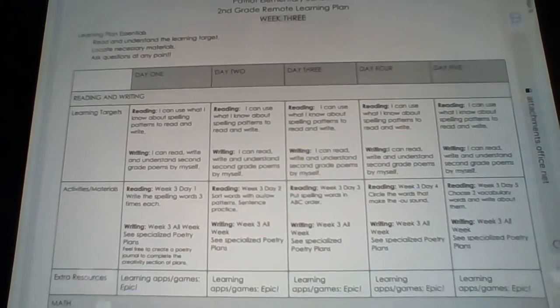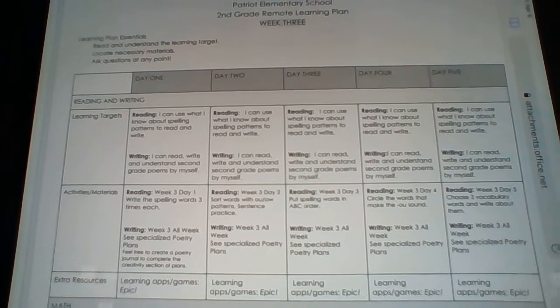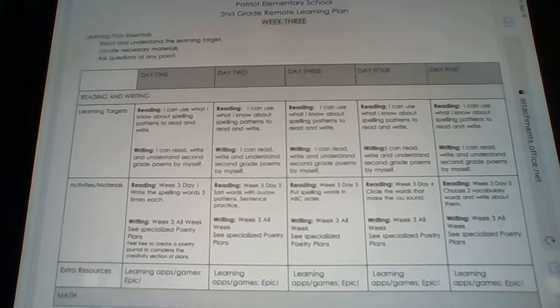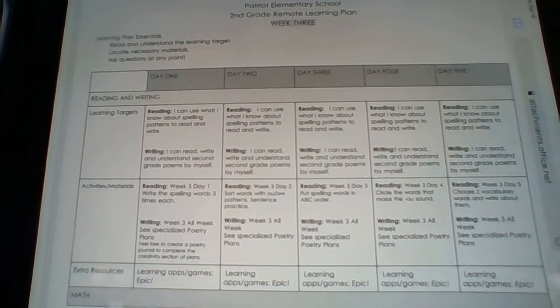All of those patterns are words that you've been working on throughout the year. And then for writing, I can read, write, and understand second grade poetry by myself.